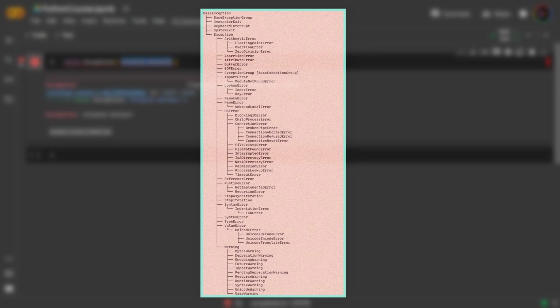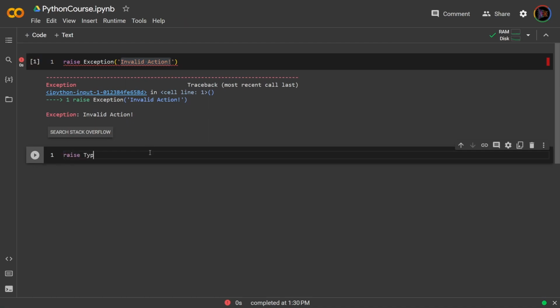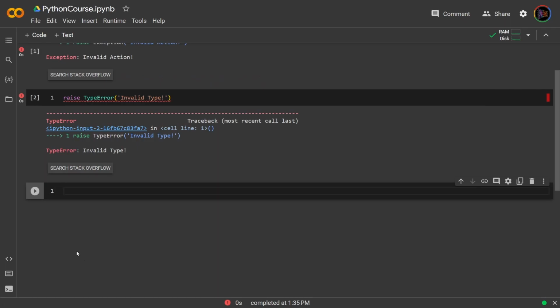Now, I'm sure there are functional differences between each of these exception subclasses. I, for one, am not aware of those differences in functionality. I don't really dive too much into that. What I typically do is I just use the different exceptions by their names and simply input the message I want. That way, I can give the user a clear distinction on what type of error they're getting. For example, if the user runs into a scenario where they've specified an invalid type, I can say raise TypeError, "invalid type". Or if, say, there was an error where the server crashed, I can raise a SystemError and say "server crashed".